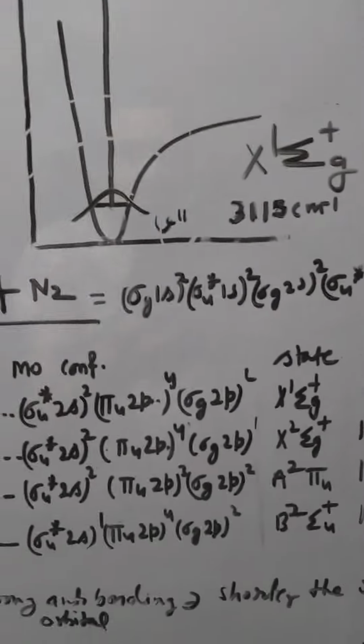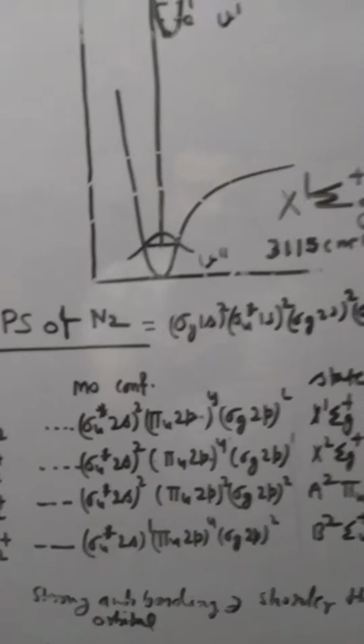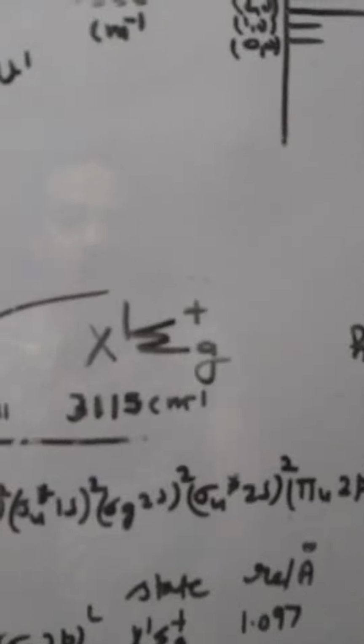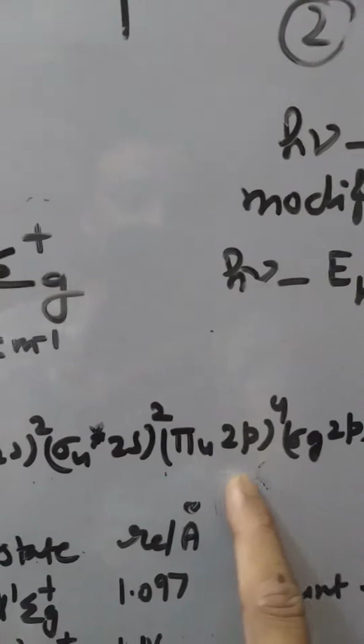In order to consider the UPS spectra of the nitrogen molecule, we will have to first consider its MO diagram or MO configuration, which can be given as per scheme.